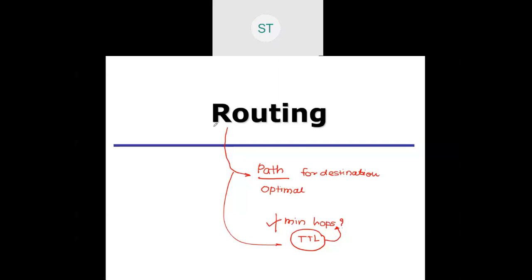Again, if I want my packet to reach the destination, what is basic routing? How will it give me a guarantee that my packet will definitely reach the destination?